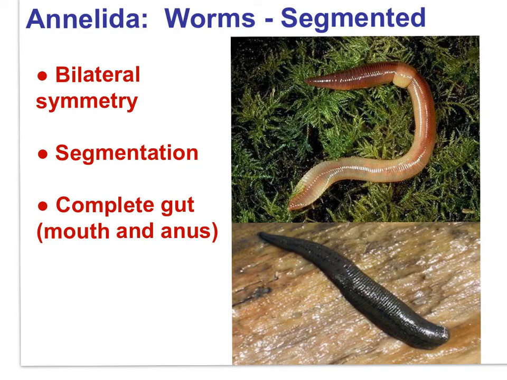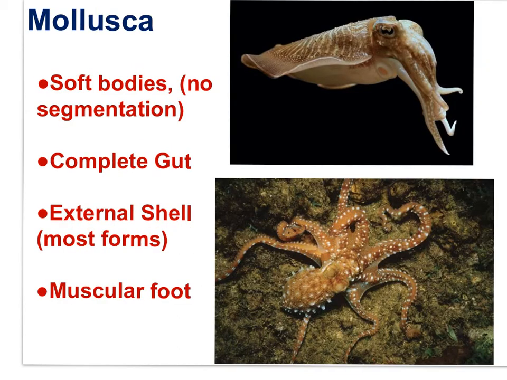Their characteristics include bilateral symmetry, segmentation, a complete gut, mouth, and anus. Mollusks are an interesting phylum because, other than their bilateral symmetry, they appear like no other phylum. Characteristics of the mollusk phylum include soft bodies, we don't see segmentation, complete gut, mouth and anus. There is an external shell in most forms, and a muscular foot.